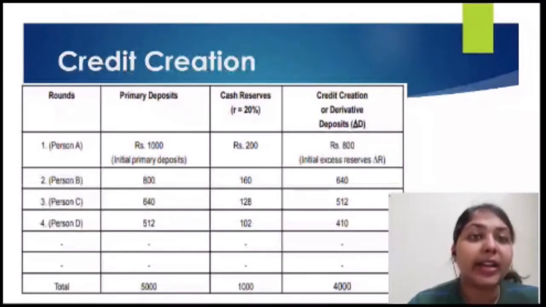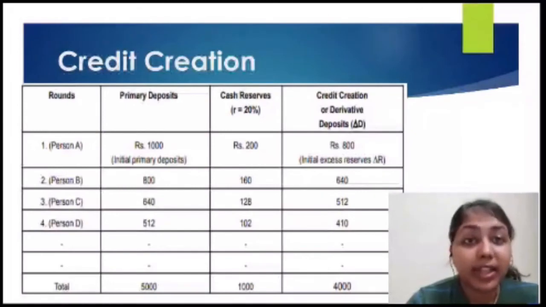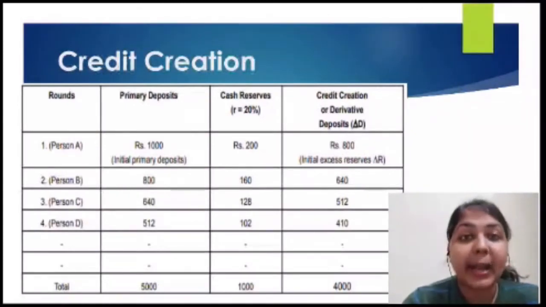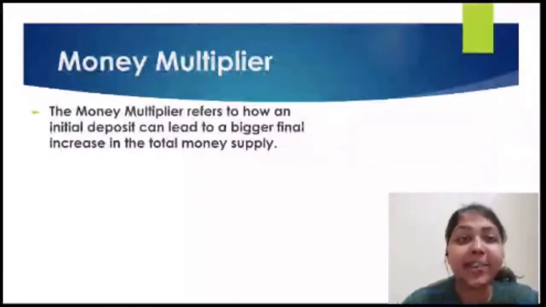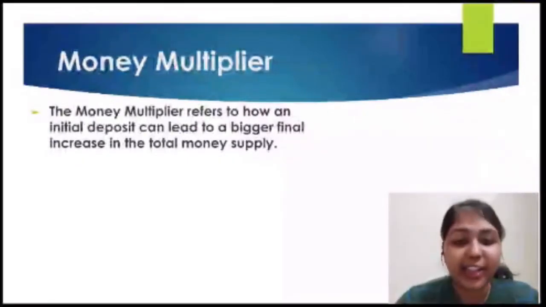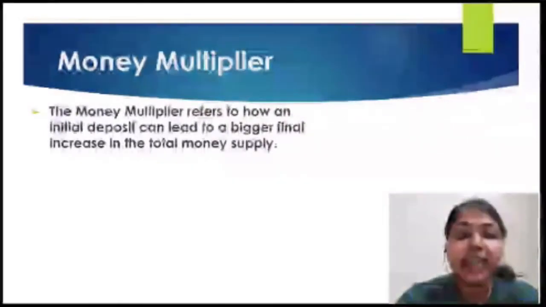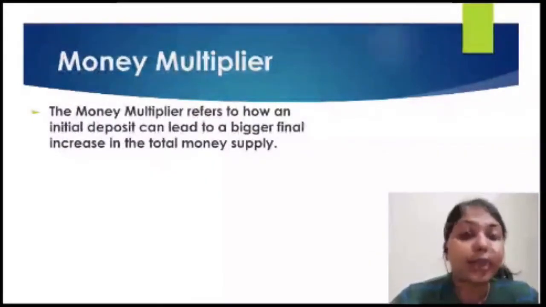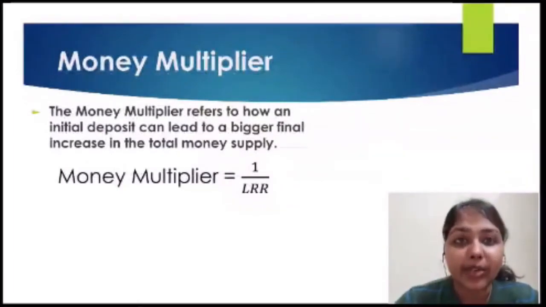And the third and important point is a new term, the money multiplier. Let us understand the money multiplier. The money multiplier refers to how an initial deposit, which we saw was just 1,000 rupees, can lead to a bigger final increase in the total money supply, and the total deposits reached the value of 5,000, right?